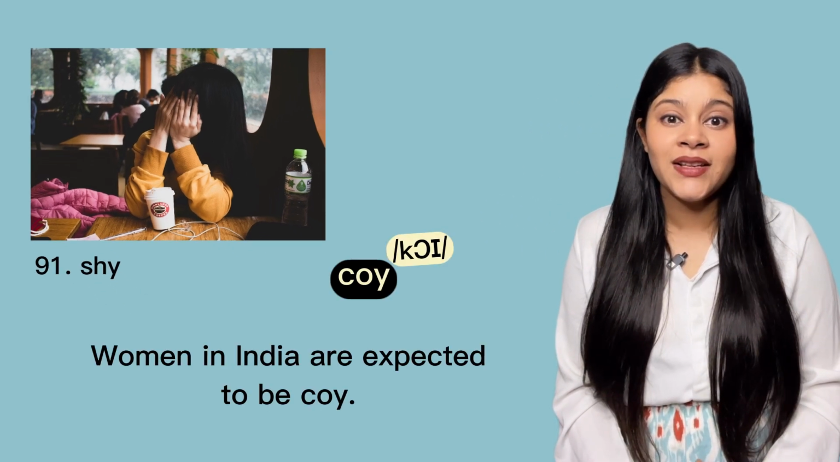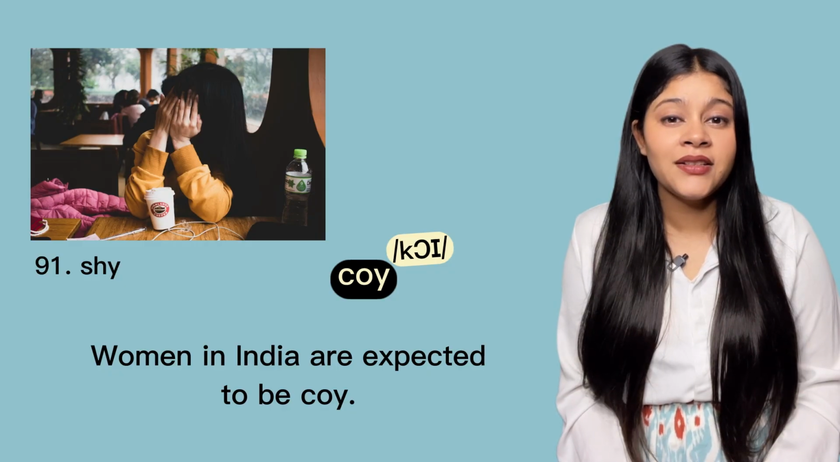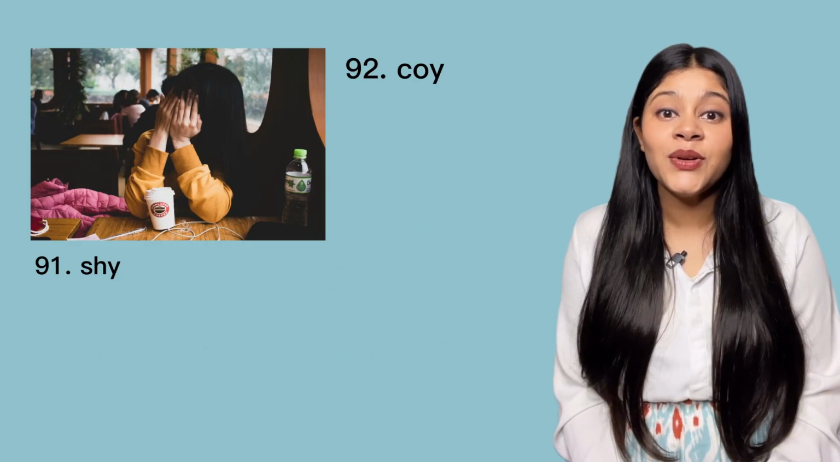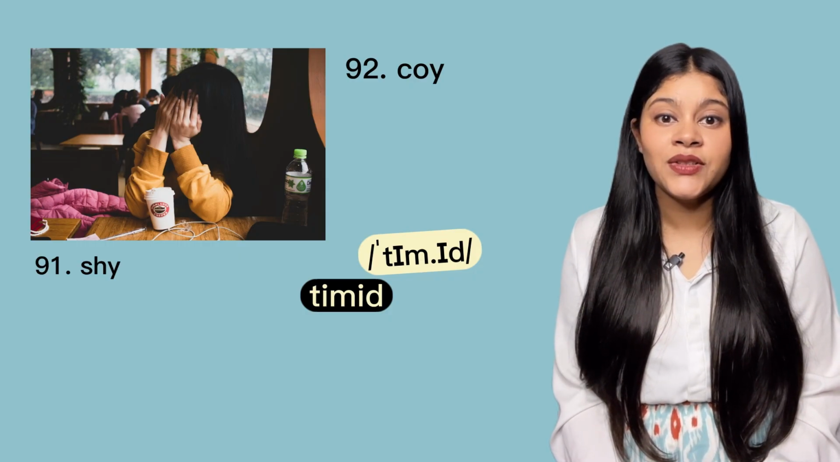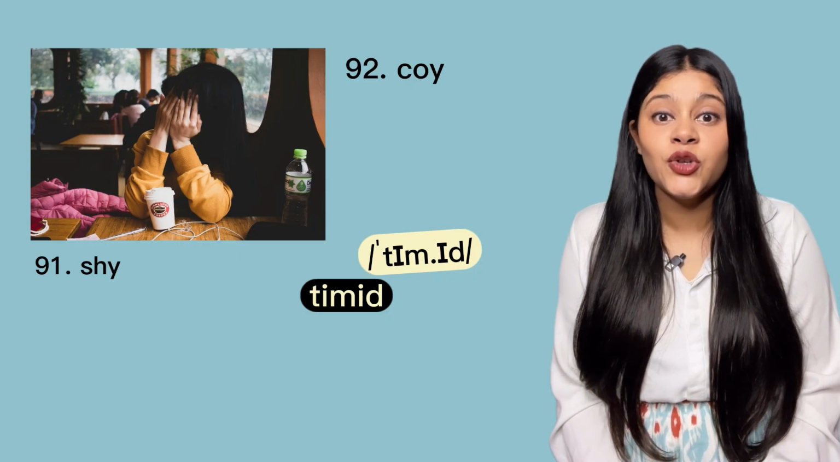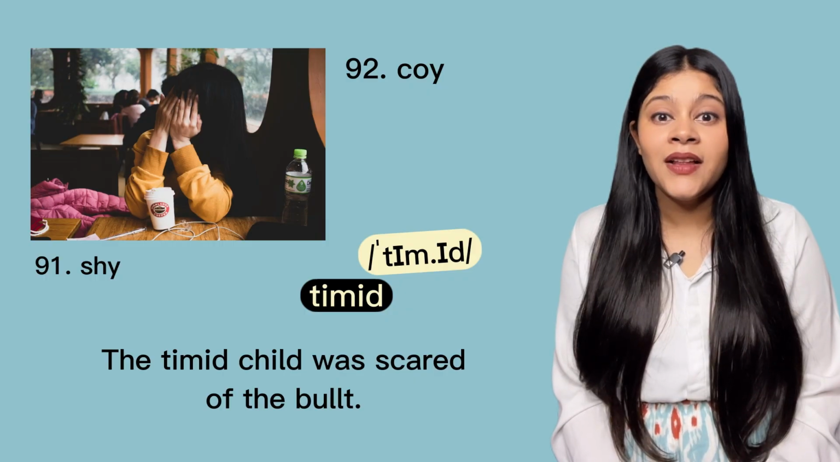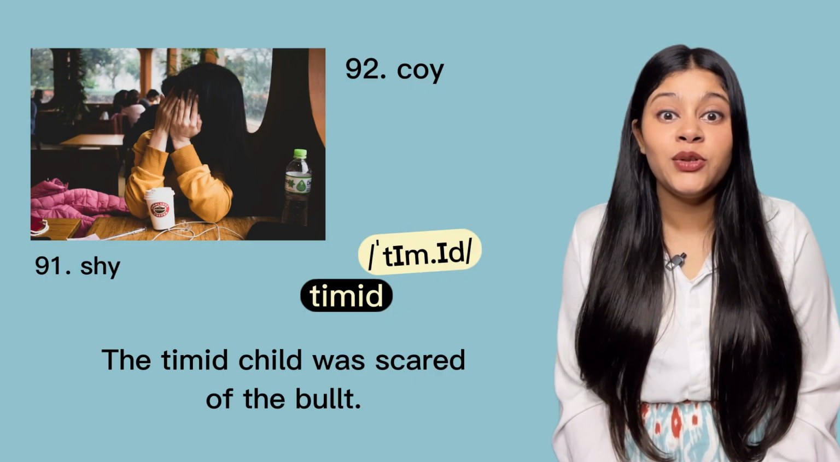Coy. For example, women in India are expected to be coy. You can also use the word timid. Timid can be used to describe a person who is shy and underconfident. For example, the timid child was scared of the bully.